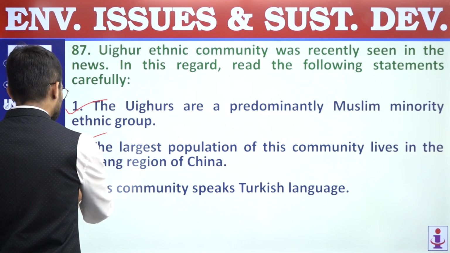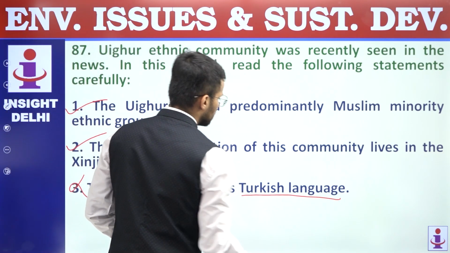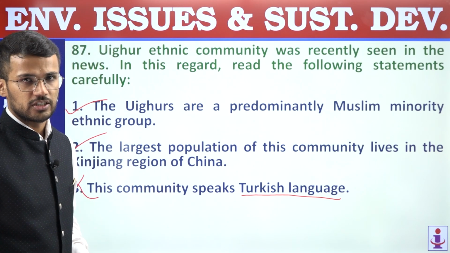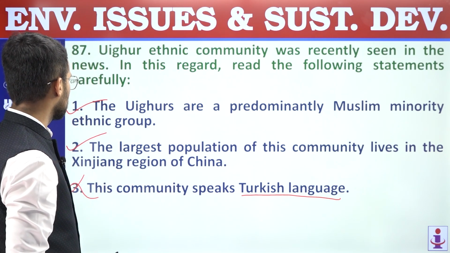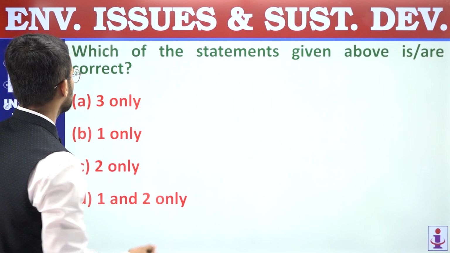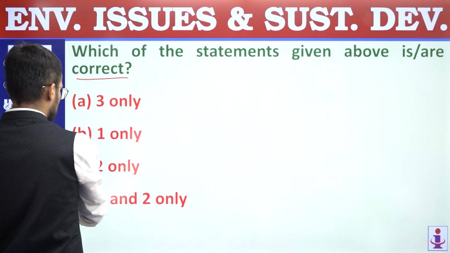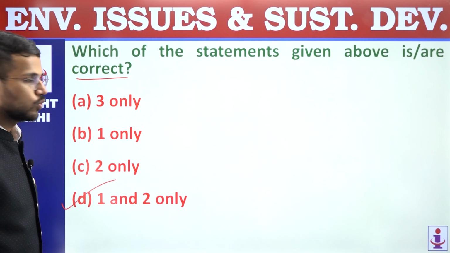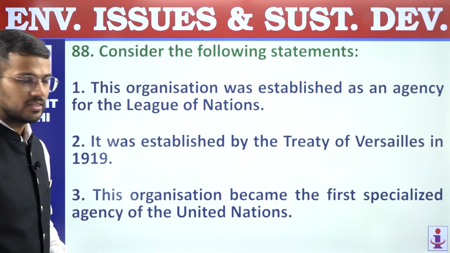Third, this community speaks Turkish language. This statement is incorrect. They do not speak Turkish language. Their language is similar to Turkish but not Turkish, and that's why third statement is incorrect. We are supposed to find out correct statement. First two are correct. Answer is D, 1 and 2 only. Question number 87, answer is D.